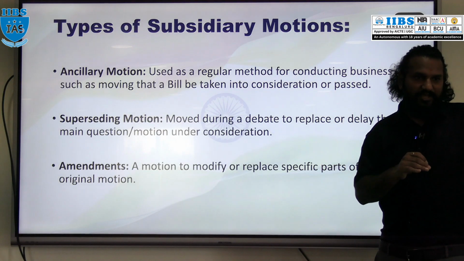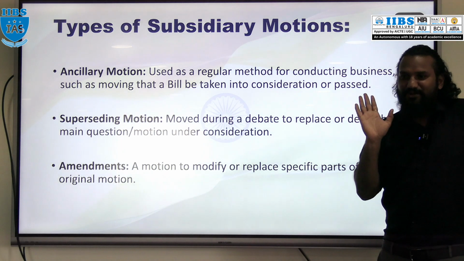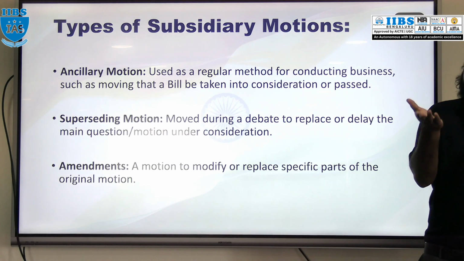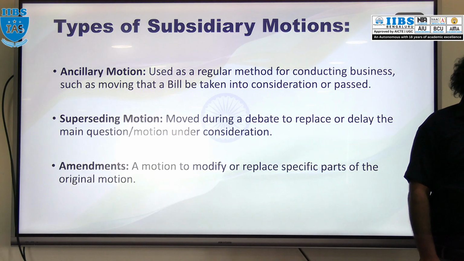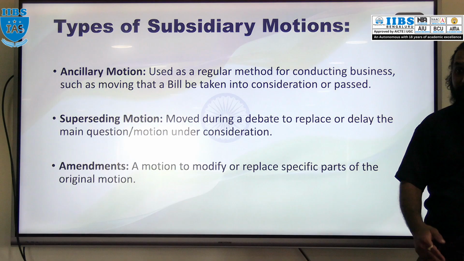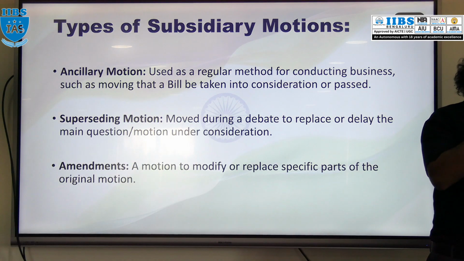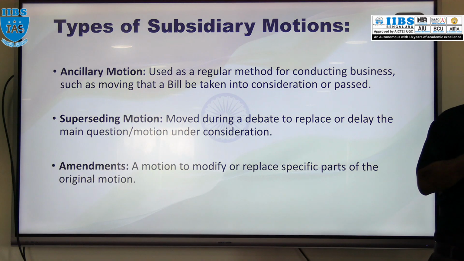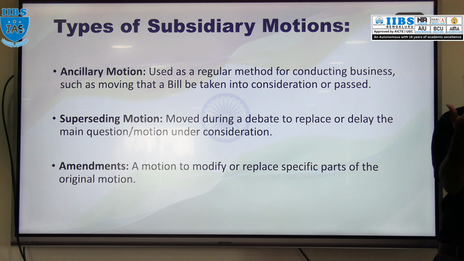Substantive motion is the original motion. I hope you remember. Substitute, it is a substitute to the other motion. Subsidiary motion is not an independent motion. It is just a substitute to do a particular thing like delay or replace particular parts of the debate which is going on based upon the original motion. Understood? So generally these are the three types of motions. Others are also there, but this is related to the proposals, for discussion and all those things.